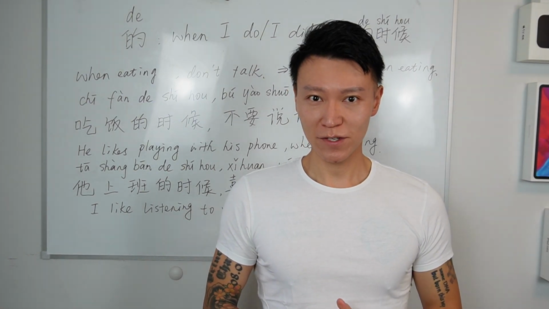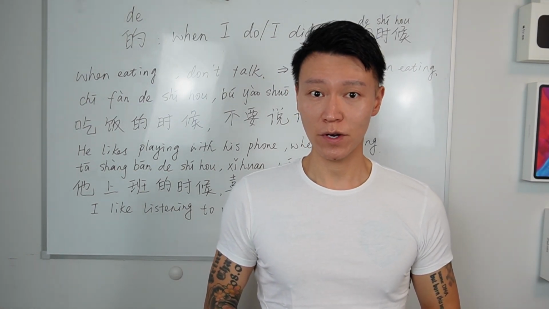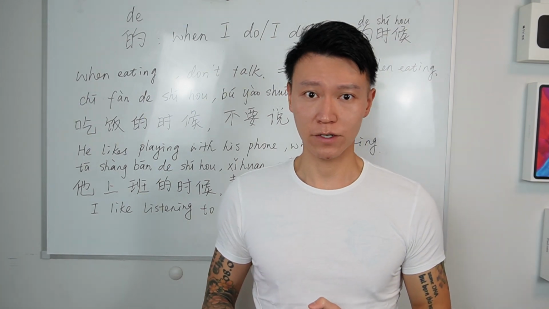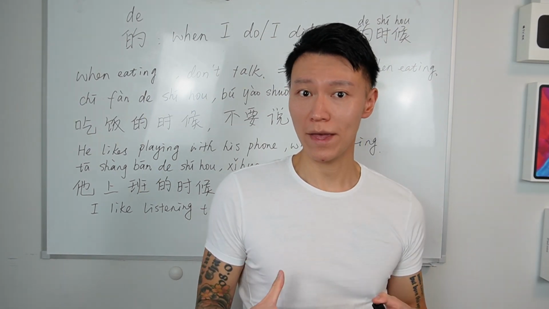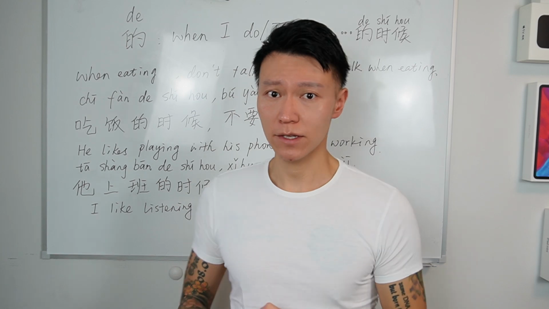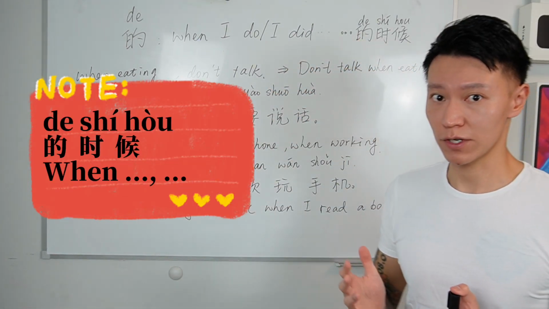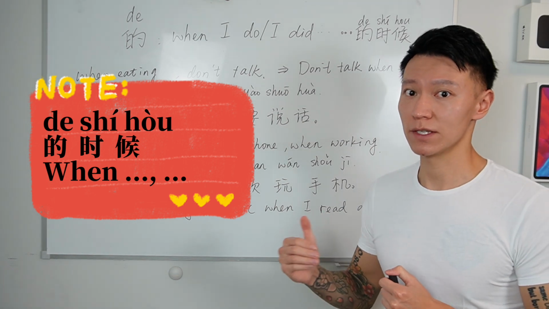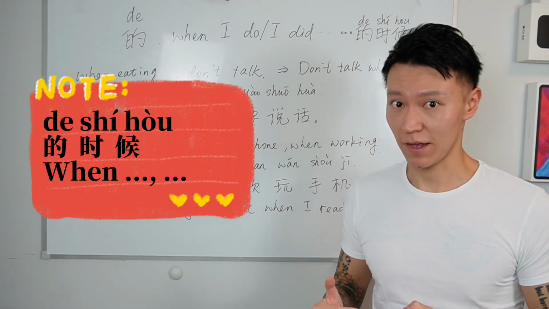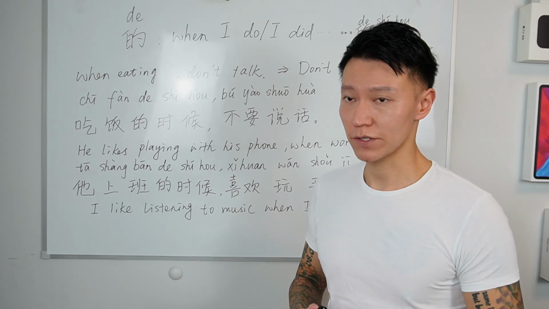This is Chinese with Charlie, and in this video we're going to talk about the third function of the 时候, to talk about when we do something. Basically we need the 时候 as a whole expression to talk about when somebody does something or when something happens. Now let's look at the first sentence.